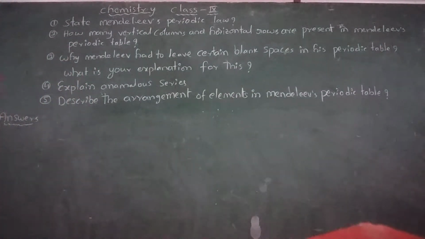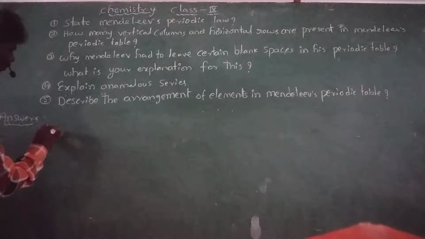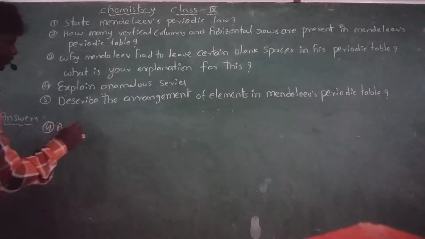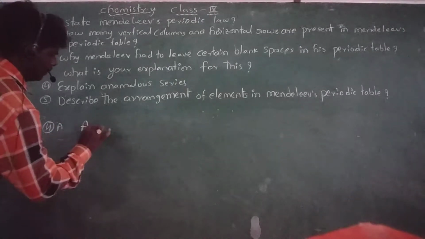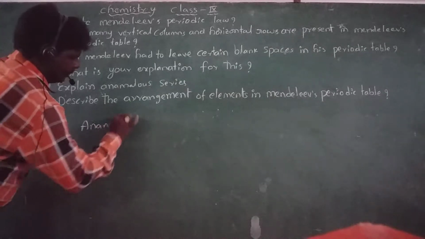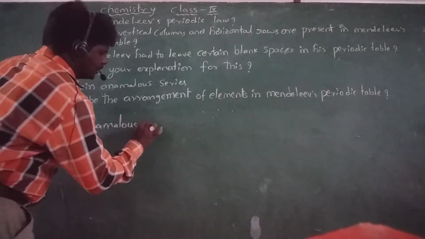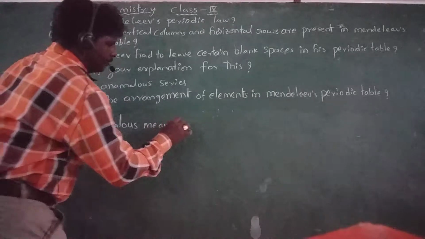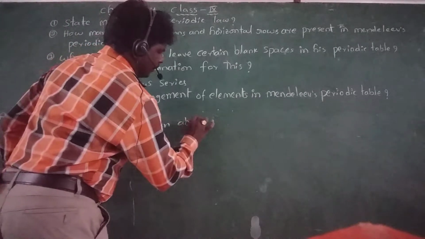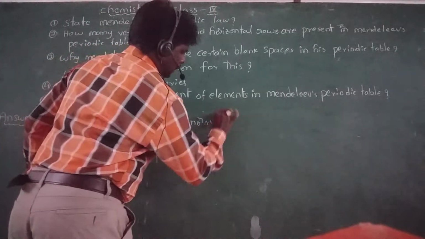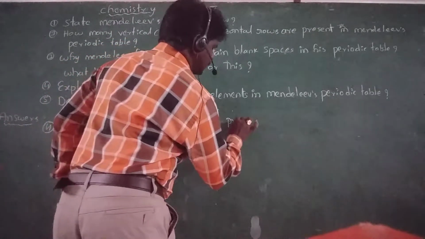The fourth question: anomalous means abnormal properties.